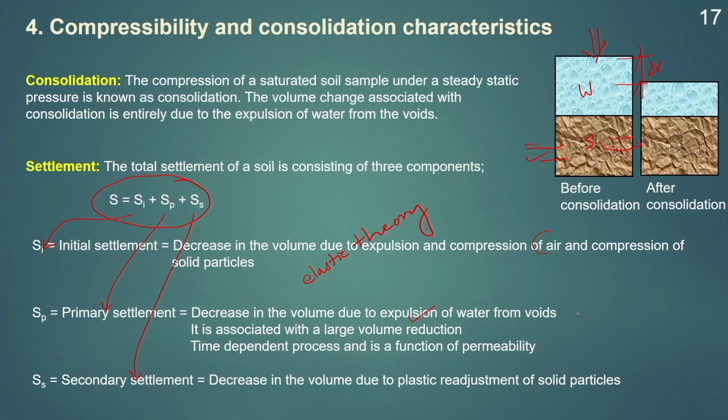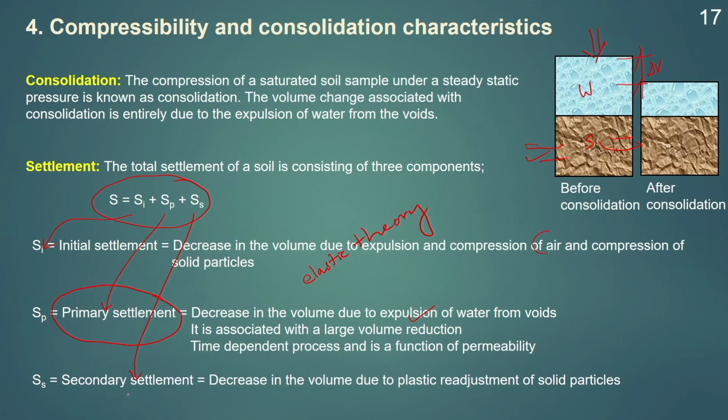As soon as we apply the pressure to the soil, the pore water pressure will increase, and with time it starts to dissipate. As the pore water gets expelled out from the soil, the volume reduction takes place, and this volume reduction or settlement is known as the primary settlement.